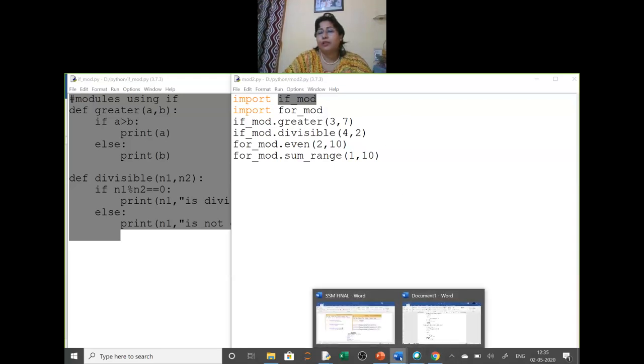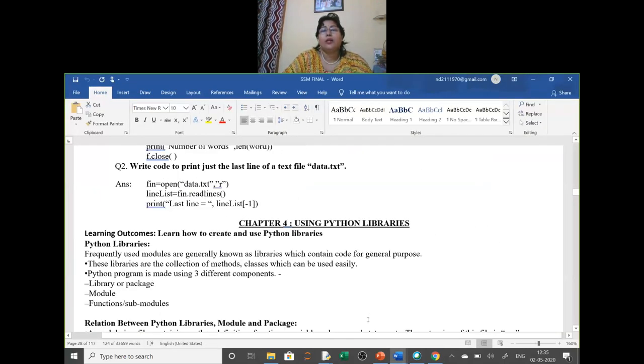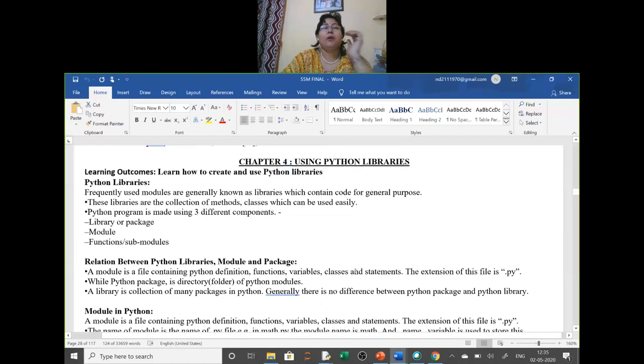Yes, so today we will do the modules. Now in this, using Python libraries, we will learn about all the different Python libraries. Now what is a Python library? Frequently used modules, generally known as libraries, contain code for general purpose. That means you can reuse those codes. These libraries are the collection of methods and classes, which can be used easily.